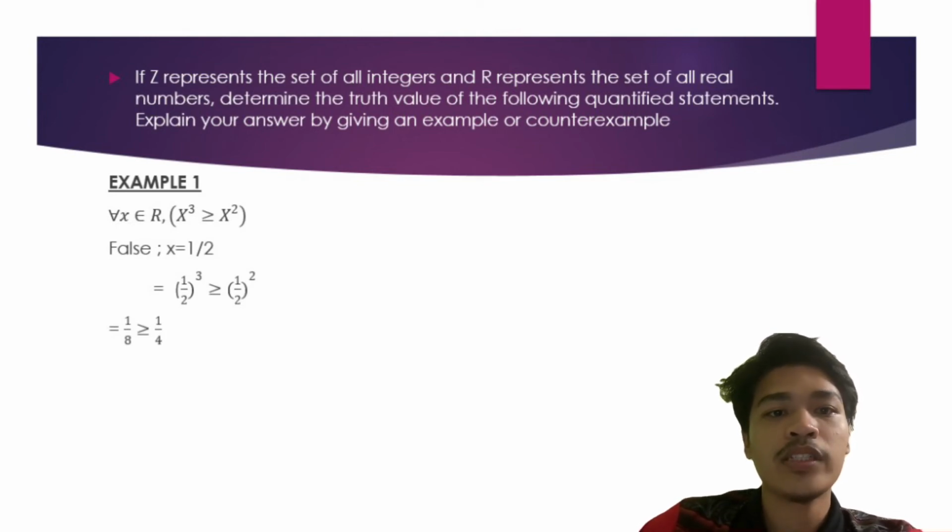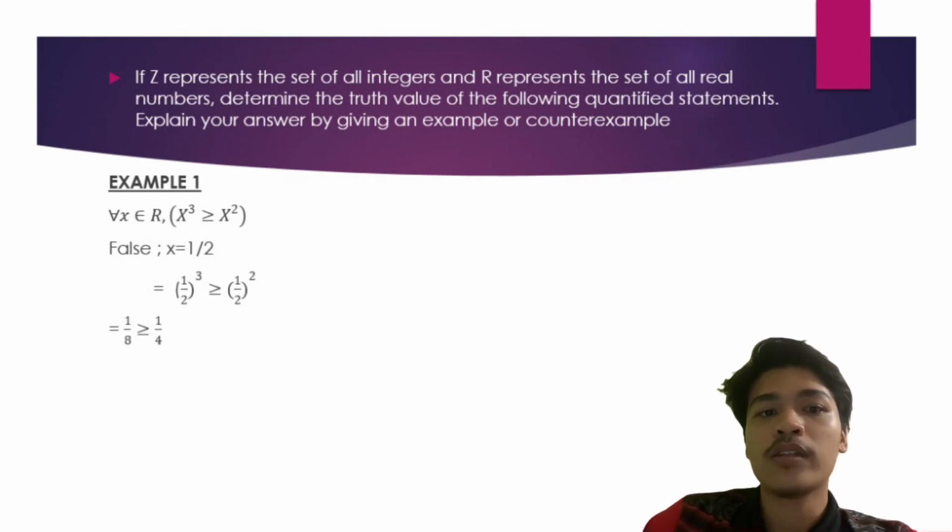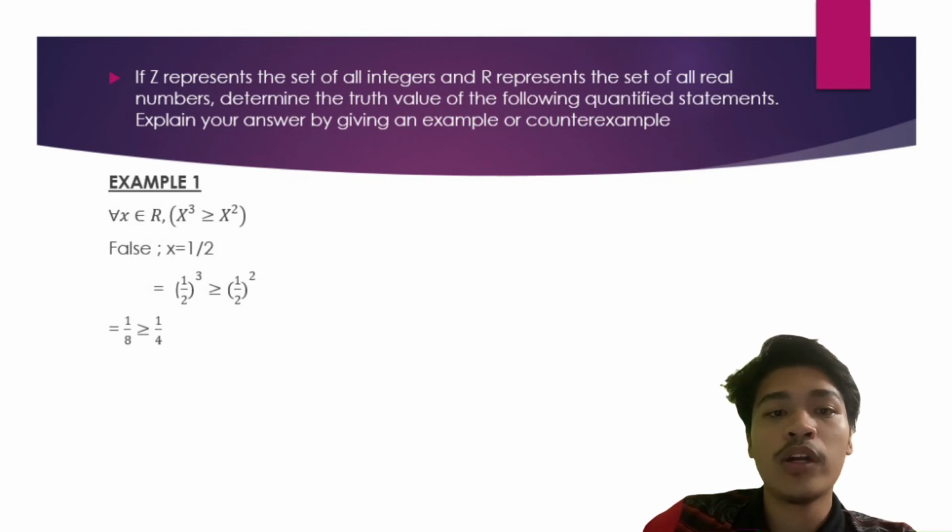First question: for all x in the real numbers, x to the power of 3 is bigger than or equal to x to the power of 2. We can put any example, but remember R represents the real numbers. So I substitute x with 1 over 2.